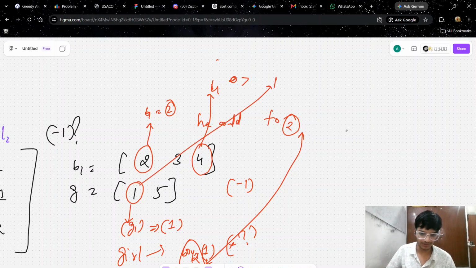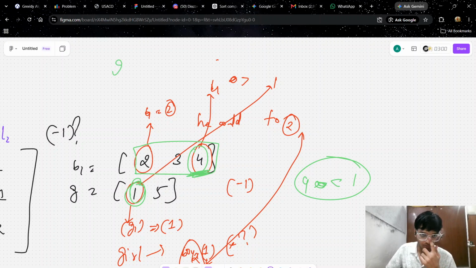That is 1. Wait, that is this. We need to just check for this, because if the maximum of B is lesser than or equal to this one, then everything will be fine. Like B is 2, 3, 4 and G is maybe 3 and then 5. Then this situation is correct.